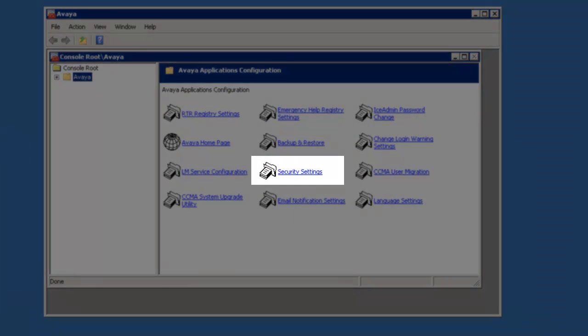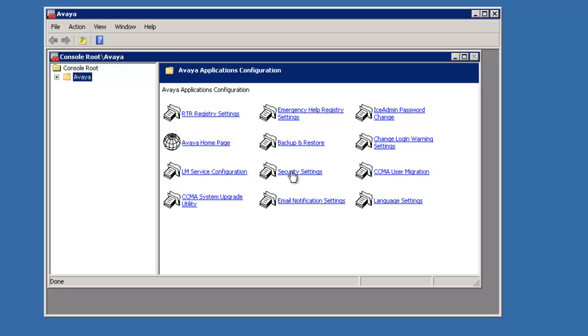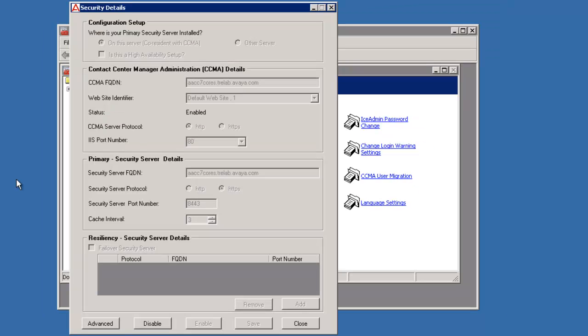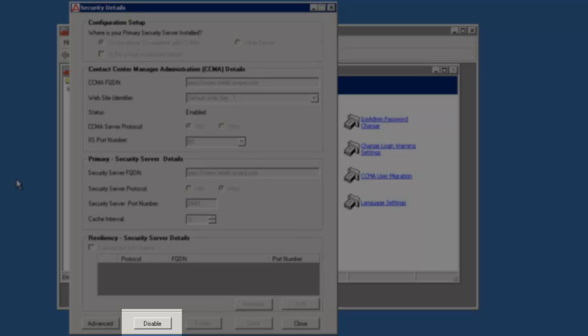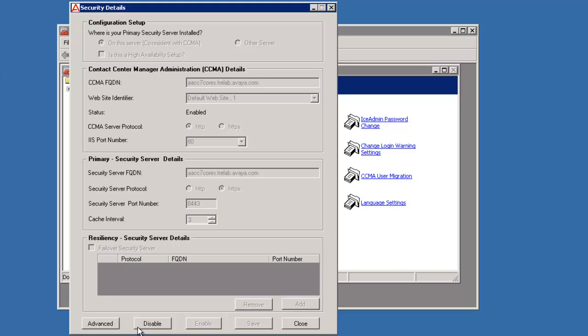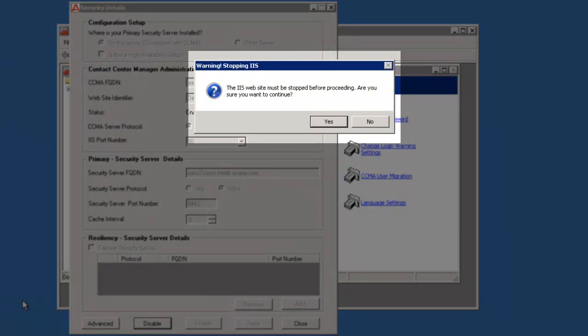Now click on the entry for security settings. The Security Details window displays. At the bottom of the window, click on the Disable button. A warning message about stopping IIS will display. Click the Yes button to continue.